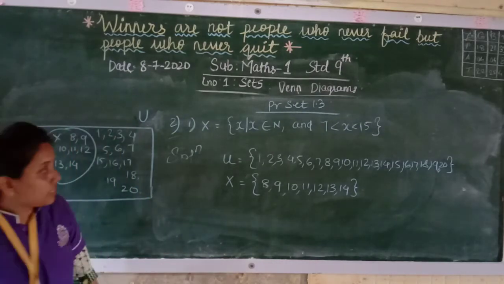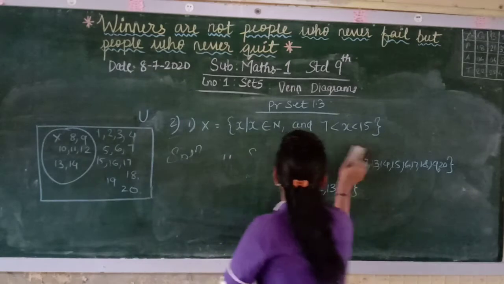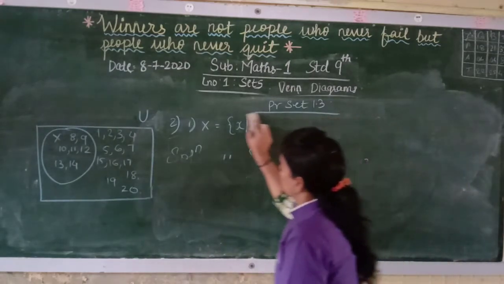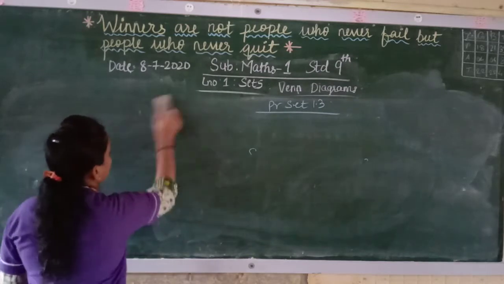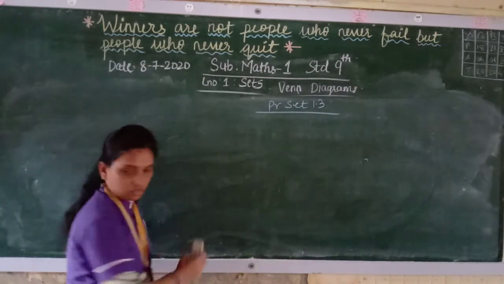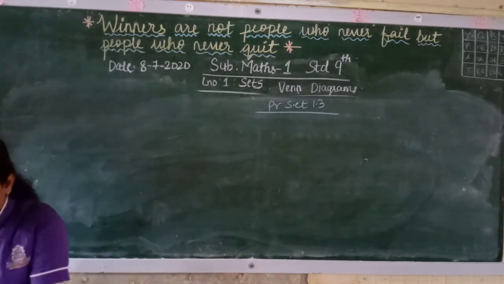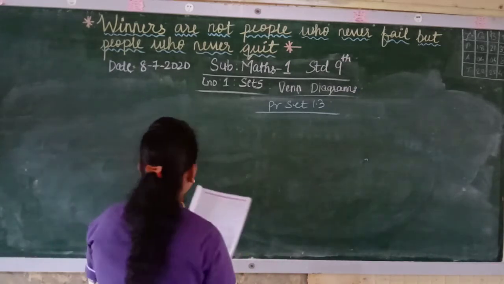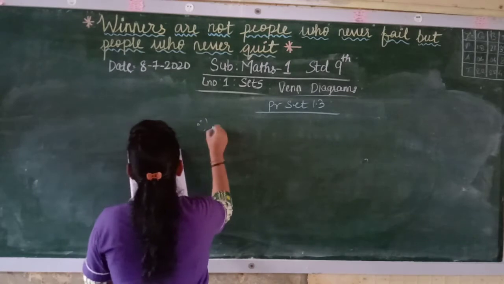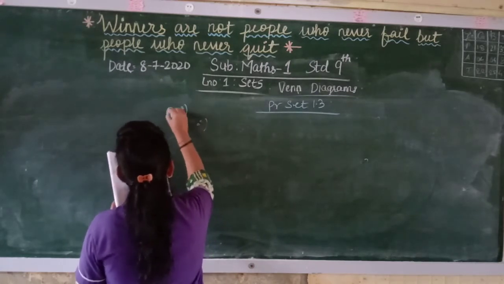Now next one we will see, the second one of the second sum.